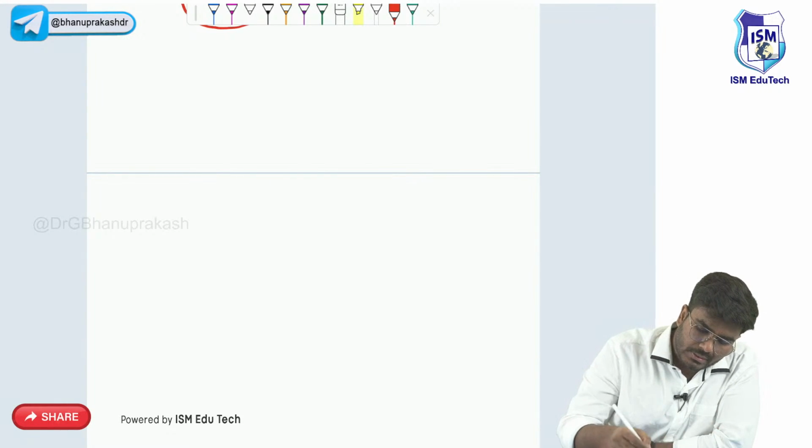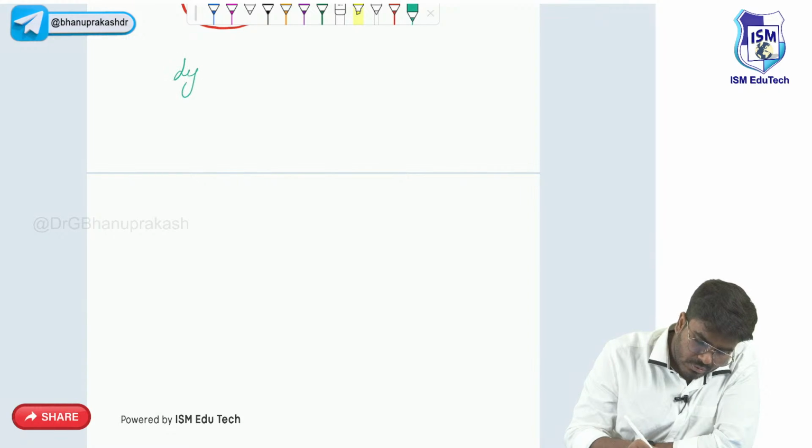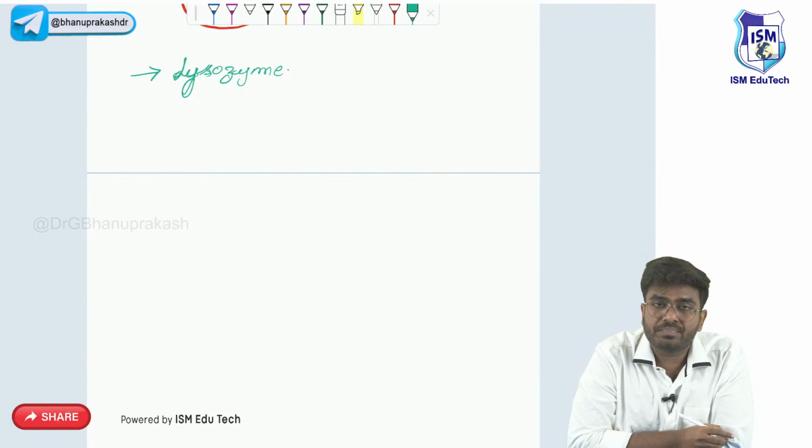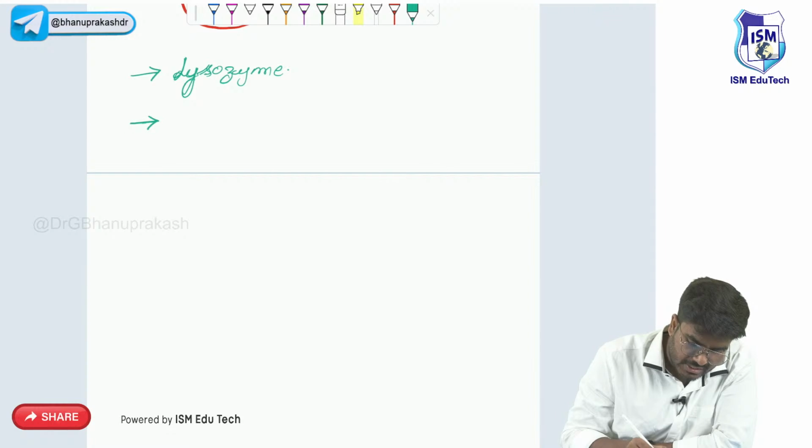The most important substances are lysozyme, which is present in almost all your body secretions, your tears, your mucosa, in GI secretions, respiratory secretions.